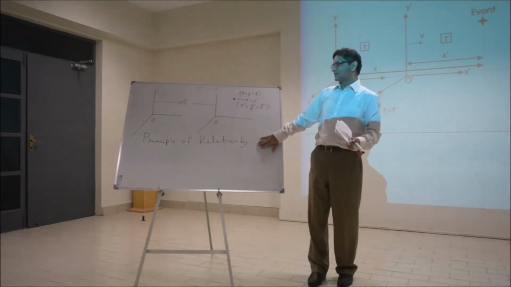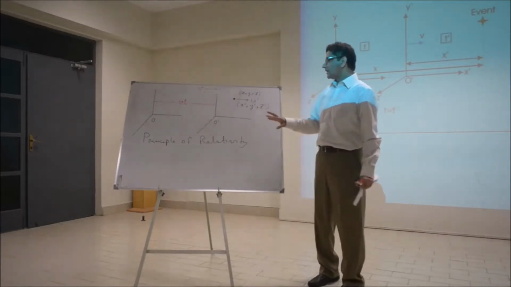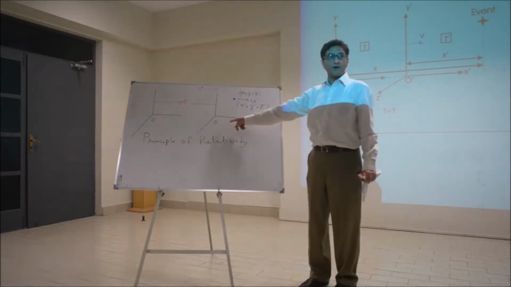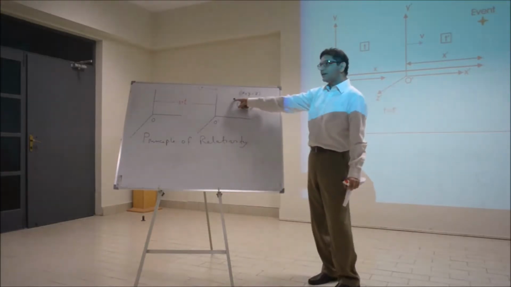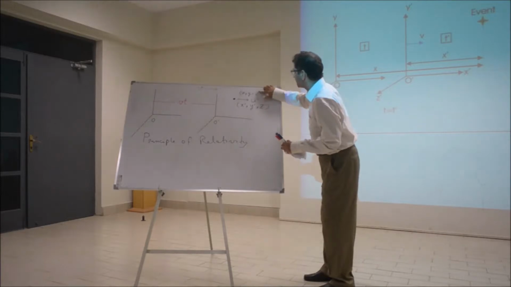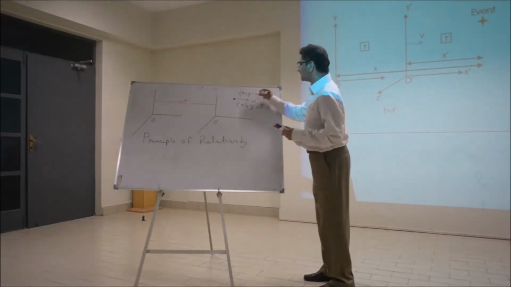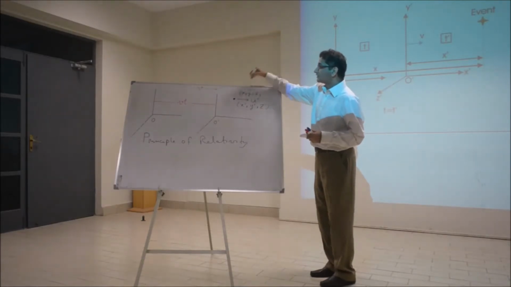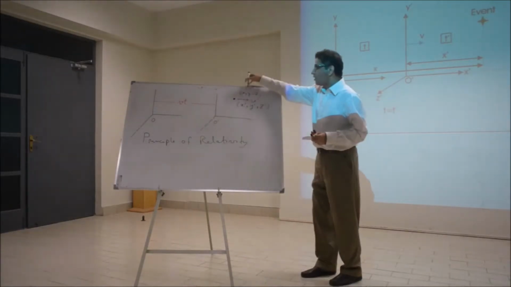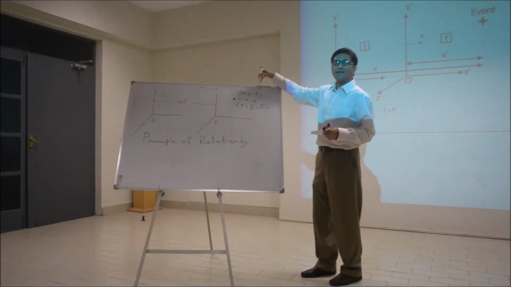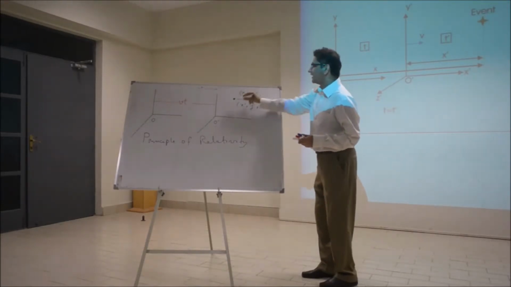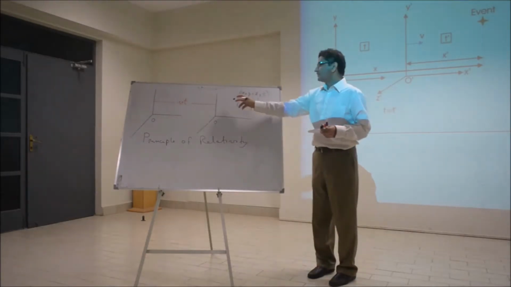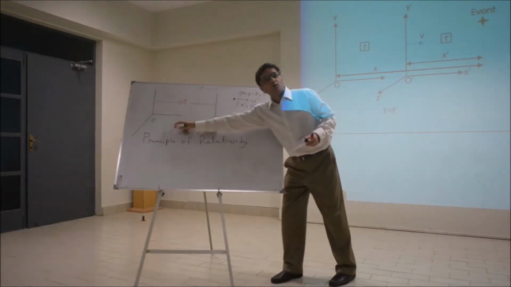How are we going to test this? We consider two observers, observer O and observer O prime. Both are observing an event taking place here. I should add time as well. An event is taking place at a location. The coordinates relative to this observer are x, y, z, and it's taking place at some time t. So these are the coordinates of this event relative to observer O.